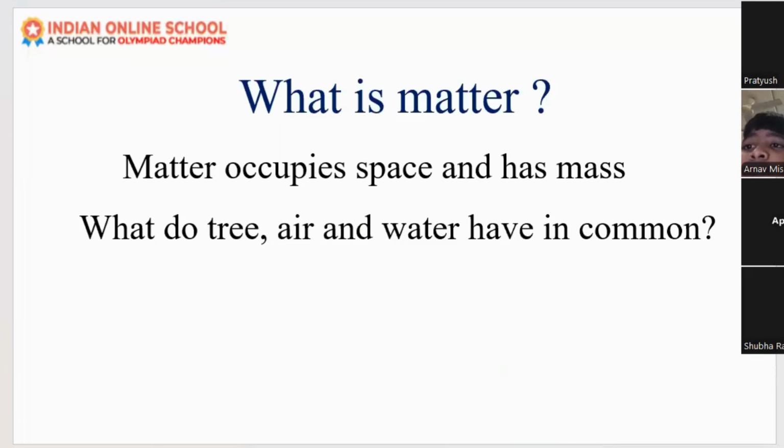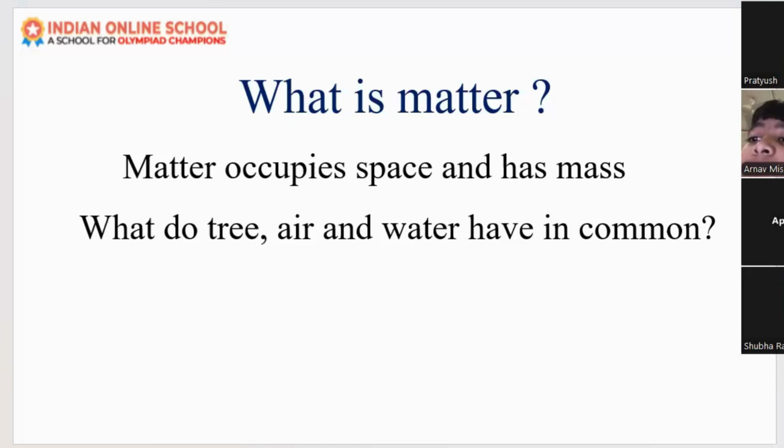Coming to matter, matter occupies space and has mass. So what do tree, air, and water have in common? They all require space, they are matter. But they are in different states, right? Tree is in the solid state, air is in the gas state, and water is in the liquid state. But they all have mass and they want some space to occupy.